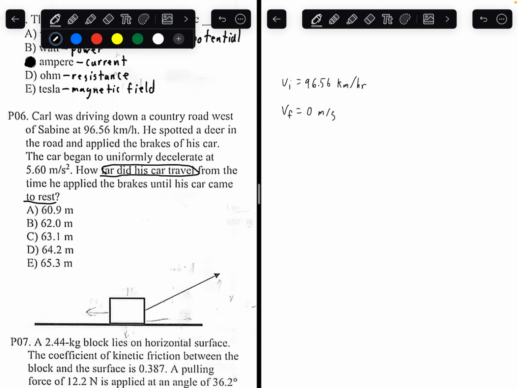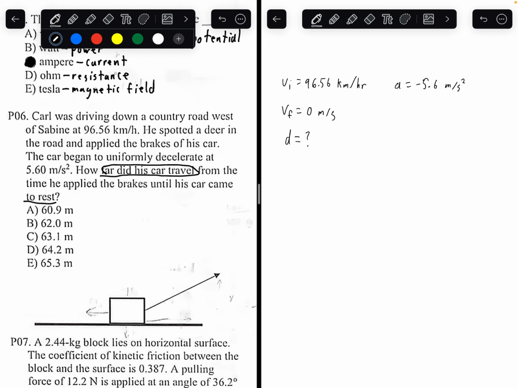To rest means 0 meters per second, so it's until it completely stops. We're trying to find how far the car traveled, so the displacement is what we're trying to find. We're also given the acceleration. The acceleration is negative 5.6 meters per second squared, and it's negative because the car is decelerating.